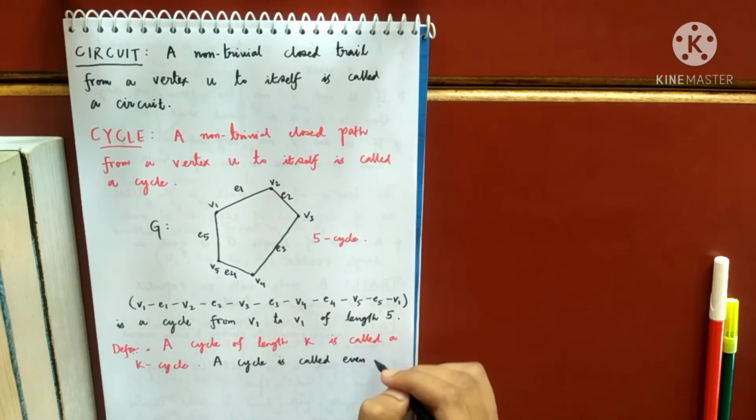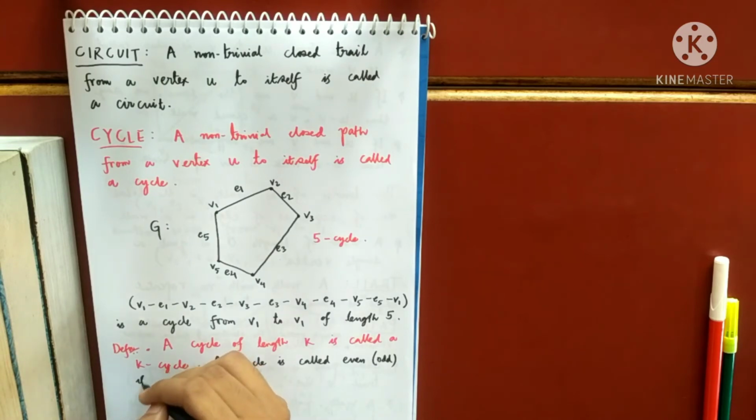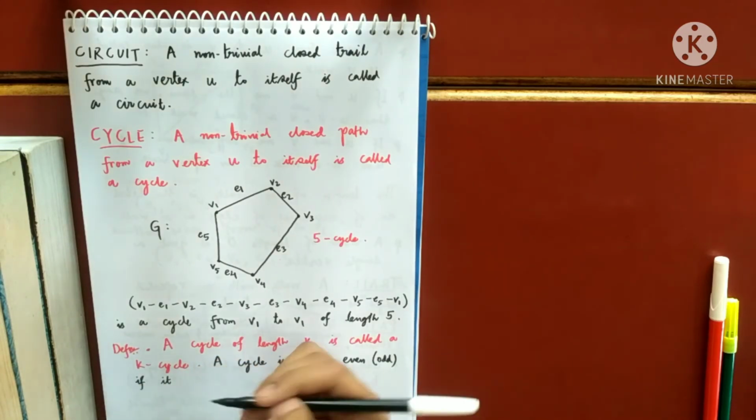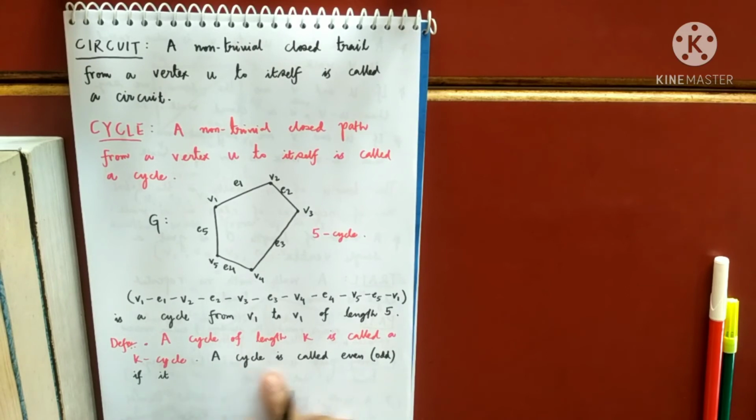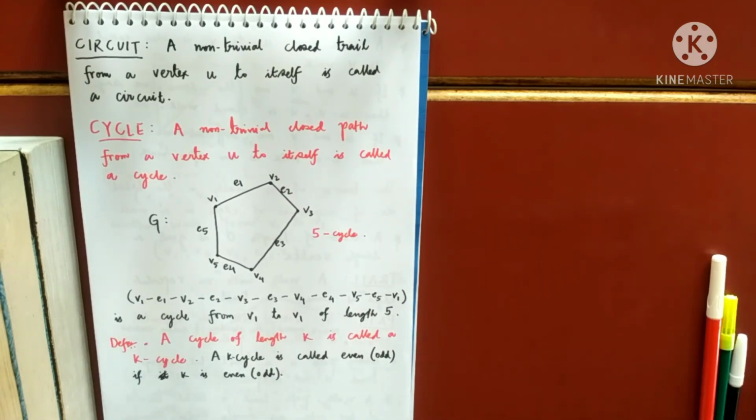A k cycle is called even or odd accordingly, if k is even or odd. So if k is even, that cycle is known as an even cycle. If k is odd, then that cycle is known as an odd cycle. Okay, so this is about cycles.